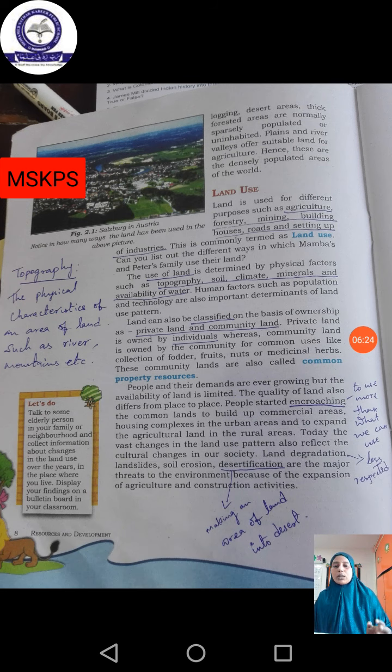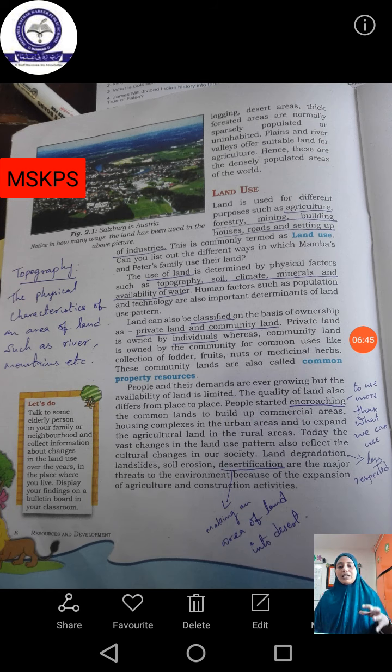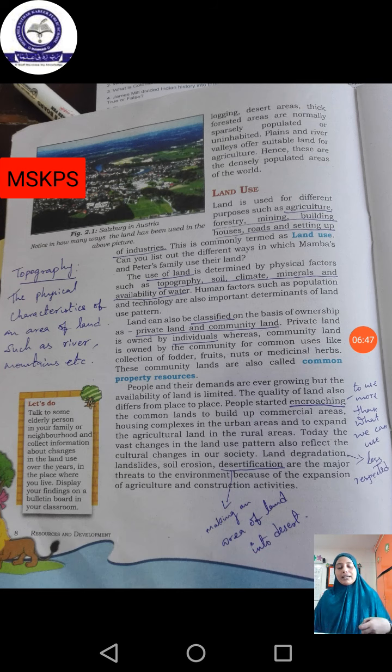Land is used for several purposes. The main purposes are agriculture, forestry, mining, building houses, roads, and setting up industries. These are the main things which are very useful for human beings, isn't it? For this purpose only we are buying a land or selling a land.